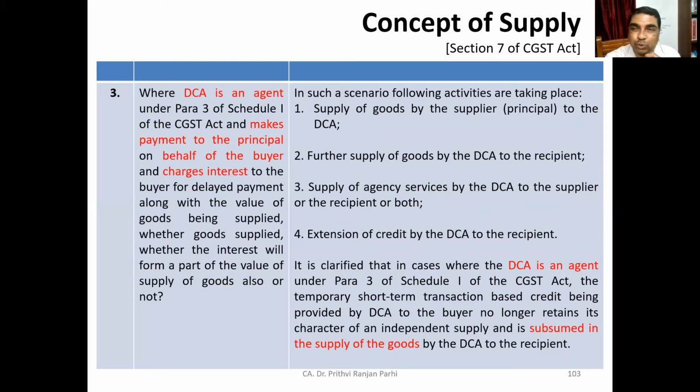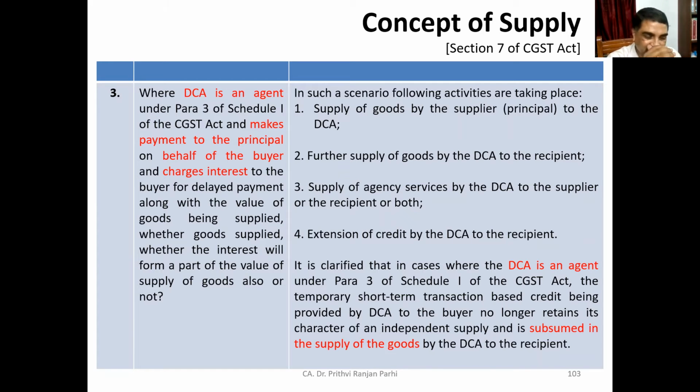In that case, there are two supplies, principal to DCA and DCA to buyer. And DCA makes payment to principal on behalf of the buyer and charges interest to the buyer for delayed payment along with the value of goods supplied. Now, the question is whether the interest forms a part of value of goods.